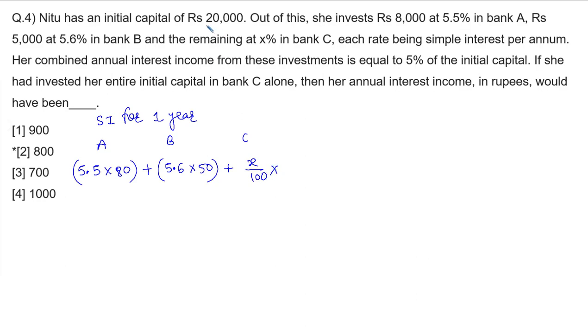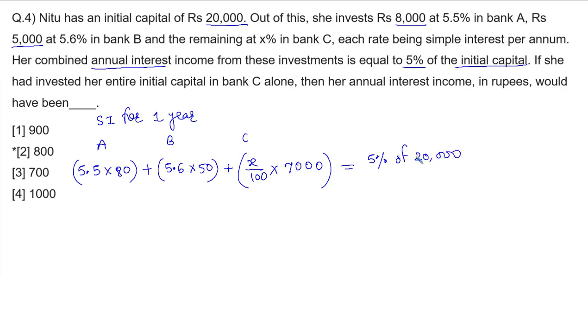Out of 20,000, 8,000 and 5,000 means 13,000 are invested in banks A and B, so the remaining 7,000 is invested in bank C. And this total interest is equal to how much? 5% of the initial capital. This total annual interest, meaning the interest of 1 year, is equal to 5% of 20,000. Okay.